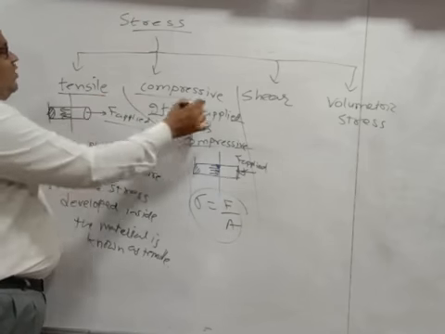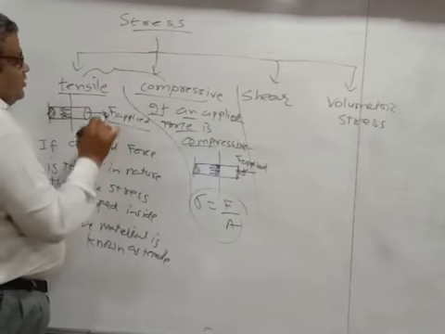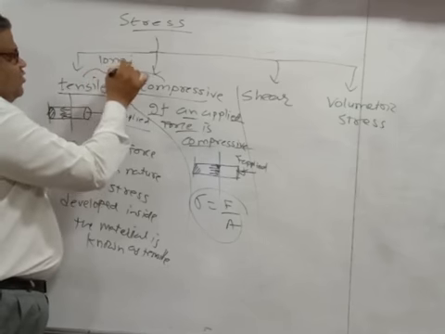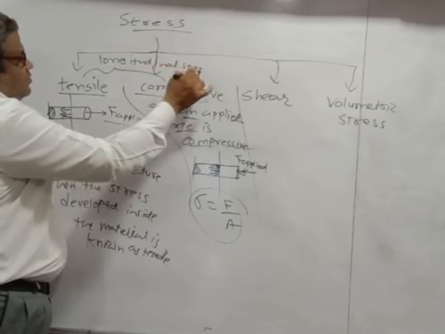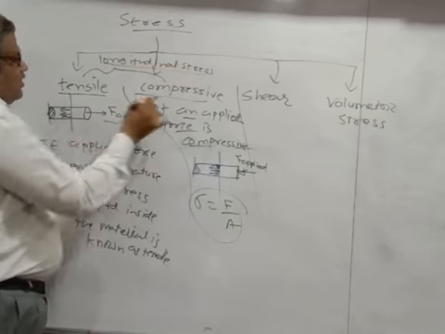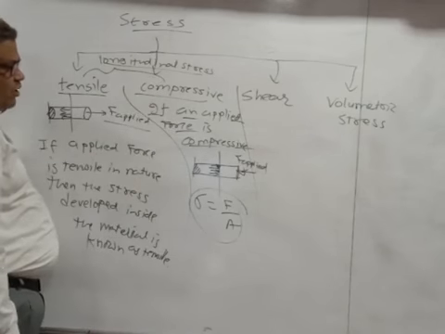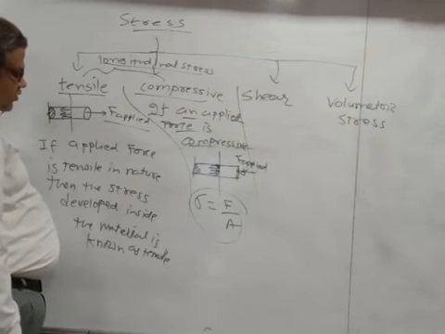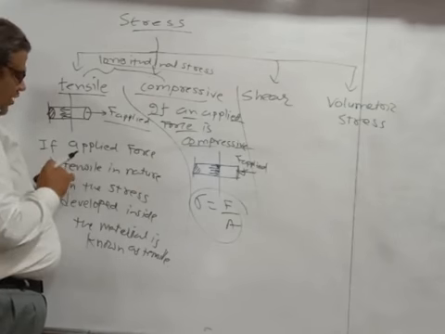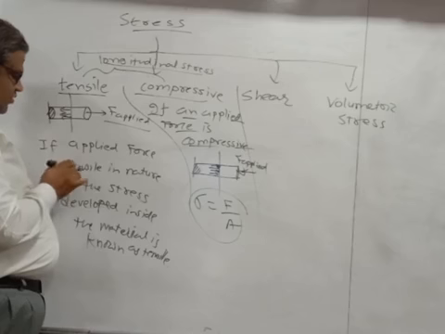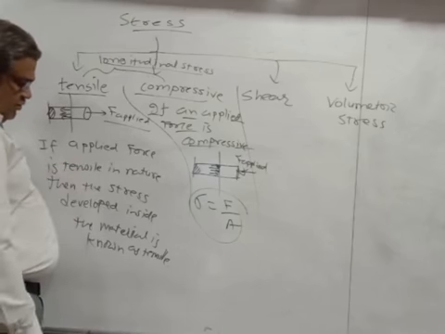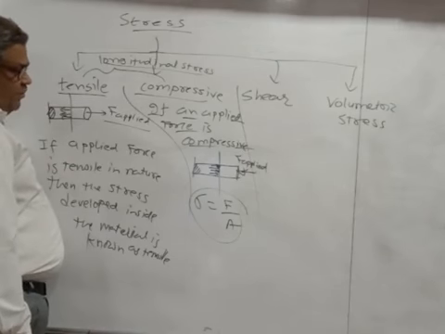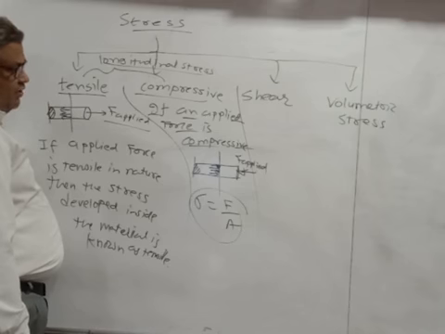Now tensile and compressive, these two stresses are collectively known as longitudinal stress. So if an applied force is tensile in nature, then the stress developed inside a material is known as tensile stress. If the applied force is compressive in nature, then the stress is compressive stress.